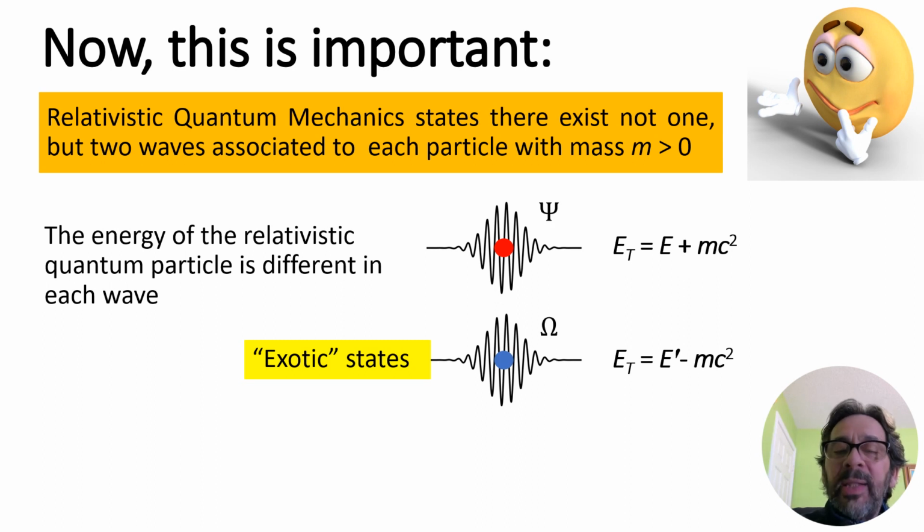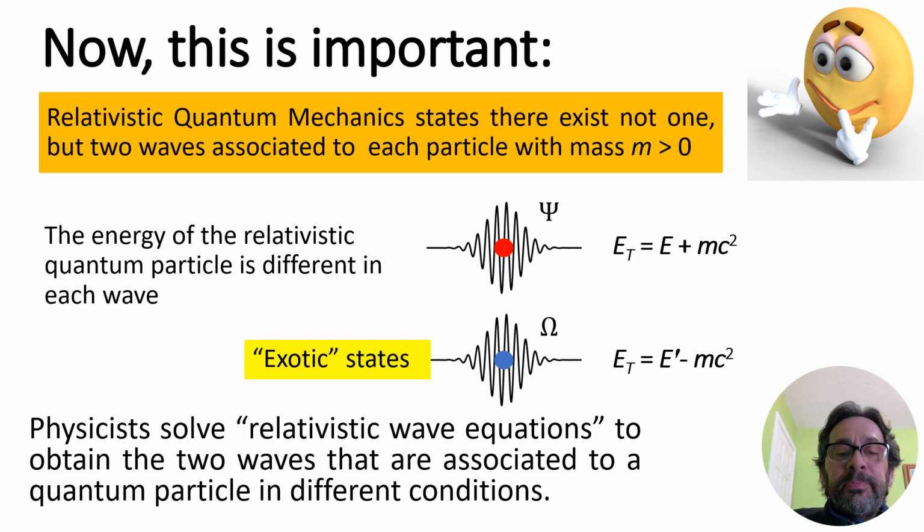mc² comes from the special theory of relativity. But the relativistic quantum particle can be in an exotic state, where the energy is E prime minus mc². This exotic state exists in quantum mechanics when the special theory of relativity is included in it. Physicists solve the relativistic wave equation to obtain the two waves that are associated to a quantum particle in different conditions.